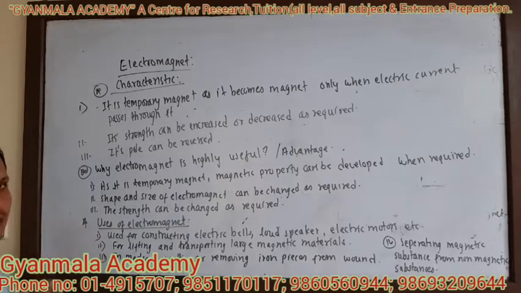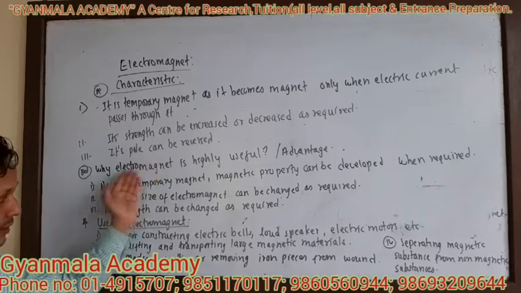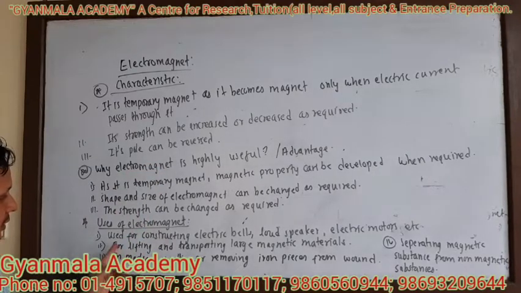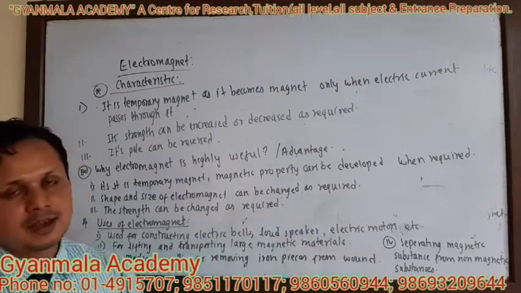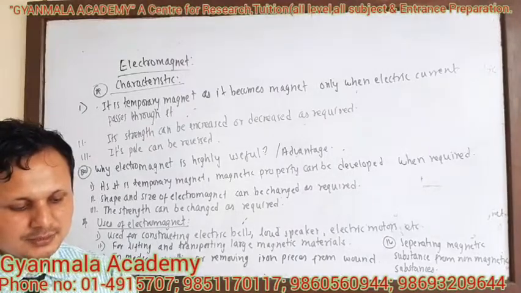Now, what are the uses of electromagnet? These are the advantages of electromagnet, and now the uses of the electromagnet. The uses of electromagnet are as follows. Electromagnet is used for constructing electric bells, loudspeakers, electric motors, etc. Second, for lifting and transporting large magnetic material from one place to another. It is also used in medical practice for removing iron particles from wounds or from the eye. Also, electromagnet is used in separating magnetic substances from non-magnetic substances.